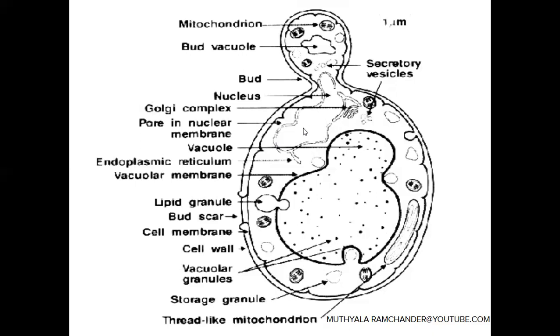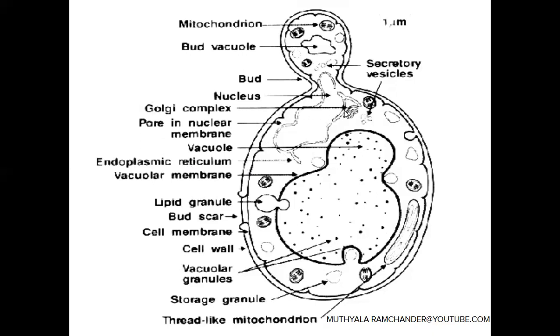Near the nucleus, plate-like structures are present, called endoplasmic reticulum. In yeast cells, two types of endoplasmic reticulum are present. One is smooth endoplasmic reticulum. The second is rough endoplasmic reticulum. Rough endoplasmic reticulum has ribosomes on its surface, and mainly helps in the synthesis of proteins. Smooth endoplasmic reticulum, without ribosomes, participates in lipid metabolism.